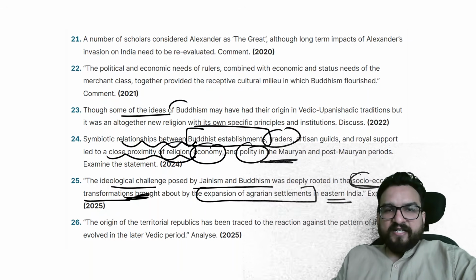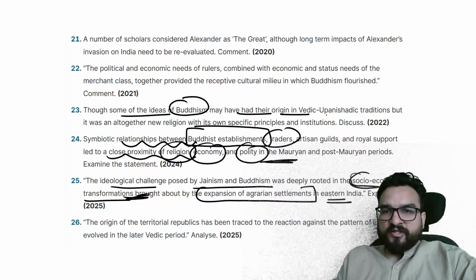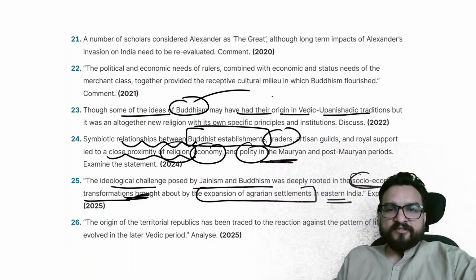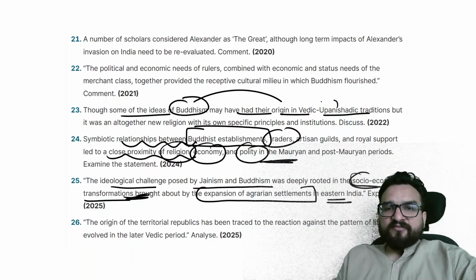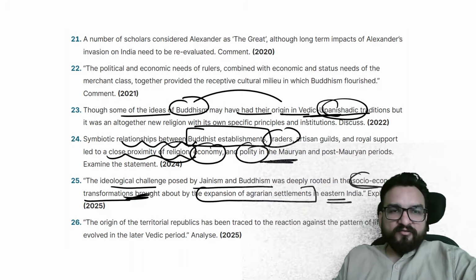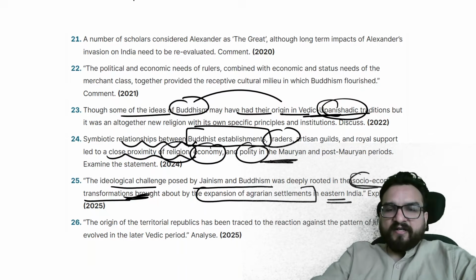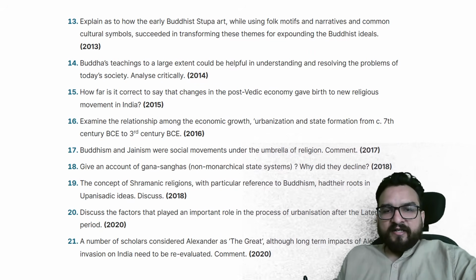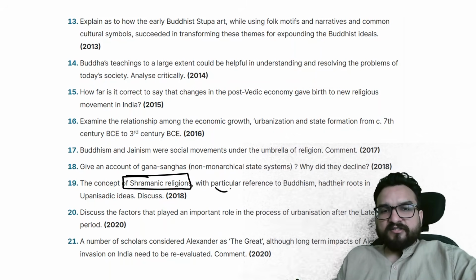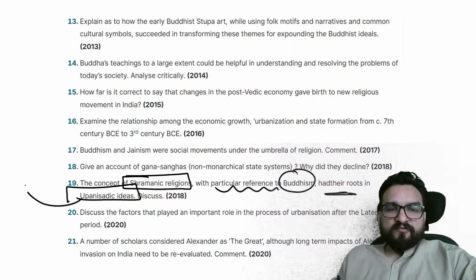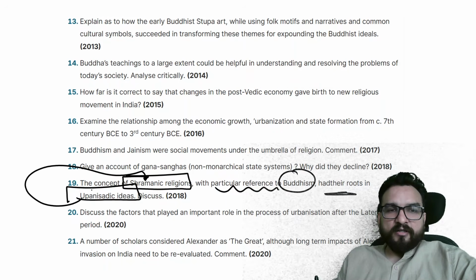Then, some of the ideas of Buddhism may have had their origin in a Vedic Upanishadic tradition. That means Buddhism might have arisen from these Vedic Upanishadic traditions. Then you will find one more question, that the concept of Shramanic religions, with particular reference to Buddhism, had their roots in the Upanishads. That means some of the ideas that Buddhism was talking about had their roots in Upanishadic thought.